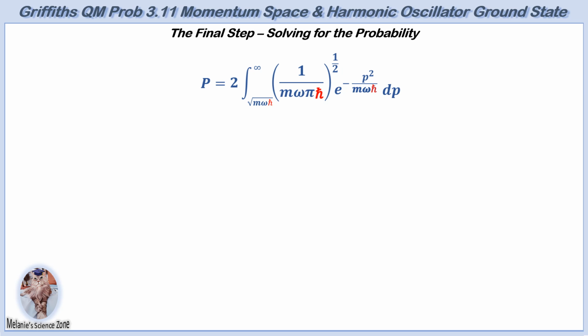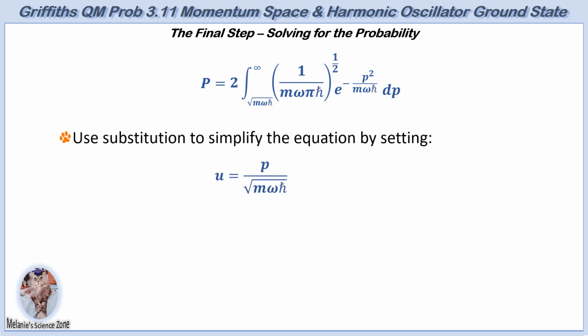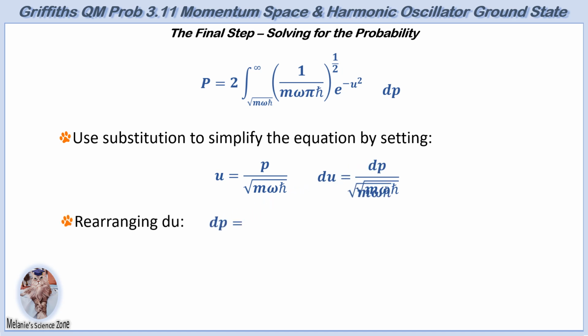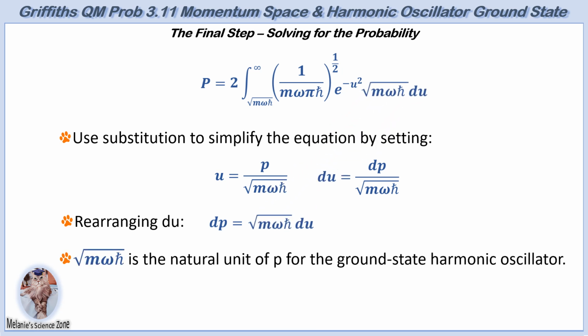Let u equal p over the square root of m omega h bar. Differentiating this gives du equals dp over the square root of m omega h bar. The integral can now be written in terms of variable u. Rearranging the equation for du, dp equals the square root of m omega h bar times du, and is substituted into the integral. The variable u is dimensionless, which means it does not carry physical units.